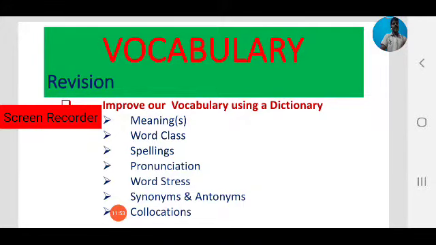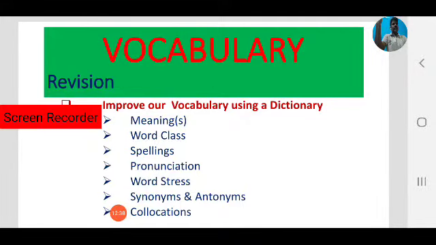These are the areas of how we can improve our vocabulary, how we can learn new words using a dictionary. Every dictionary has its own features, every language has its own dictionary, and every good dictionary has features. So by following the best features we can learn new words, or we can improve our vocabulary. So by using a dictionary we can learn the meanings of a word, and we can learn